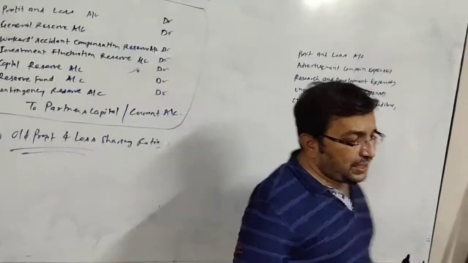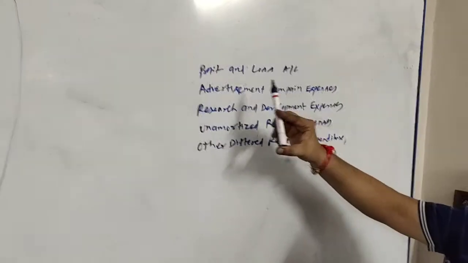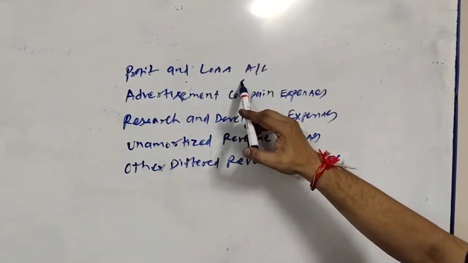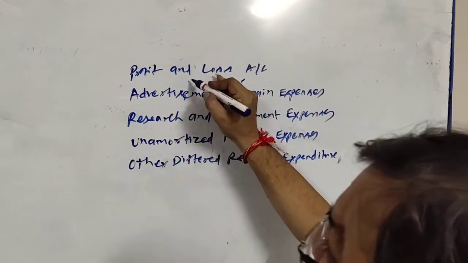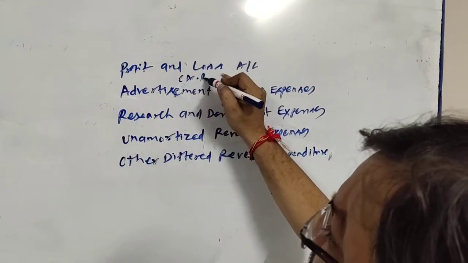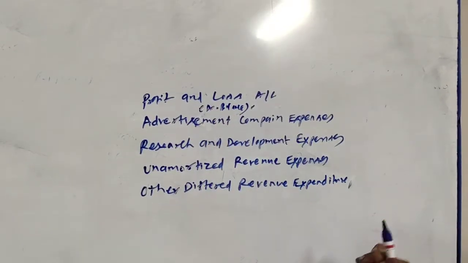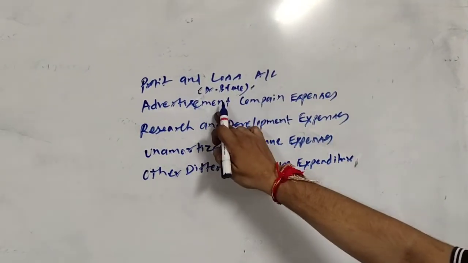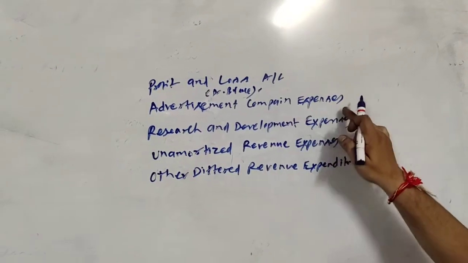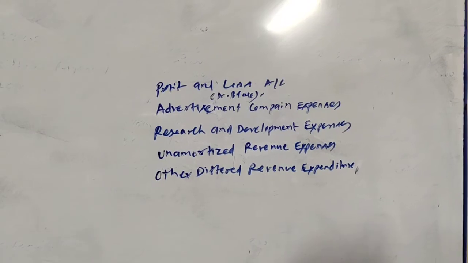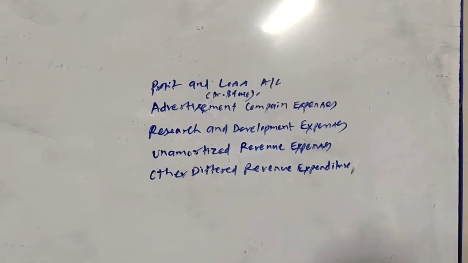There is a possibility that there is a debit balance of profit and loss account, which is what? Accumulated loss. I may write here in bracket debit balance. Debit balance of profit and loss account. What else? Advertisement campaign expense. What is advertisement campaign expense? Advertisement expense paid in advance, which is not written off.